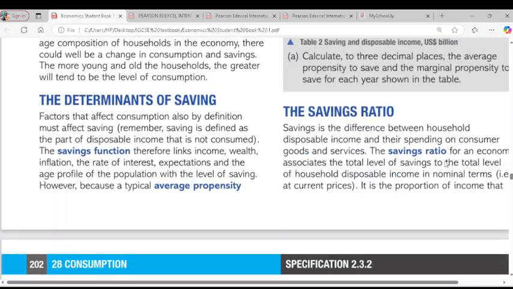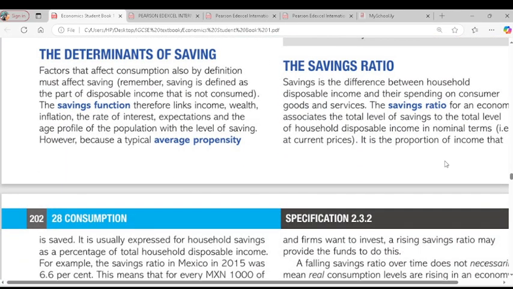Are you there? Yes, sir. So for saving ratio, I wrote, saving is the difference between household disposable income and their spending on consumer goods and services. What is disposable income? The amount of money we can either spend or save. So the difference between the amount of money we can either spend or save and our consumption on goods and services determines our savings. It means if we are not spending, we are saving. That's the point there.